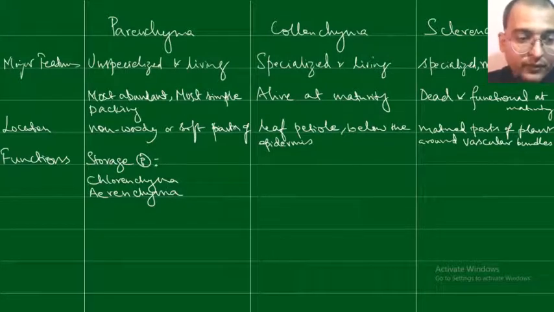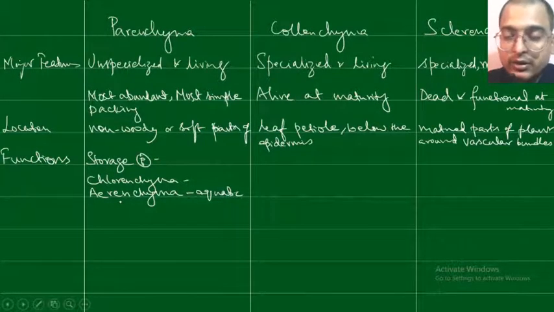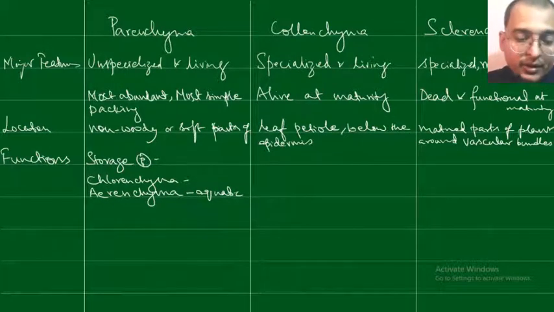Chlorenchyma has chlorophyll, therefore it is present in the photosynthetic parts of the leaves, and wherever we find chlorophyll, generally chlorenchyma tissue is present. Aerenchyma is found mainly in aquatic plants. It has air pockets, because of which it provides buoyancy or floating to these aquatic plants.